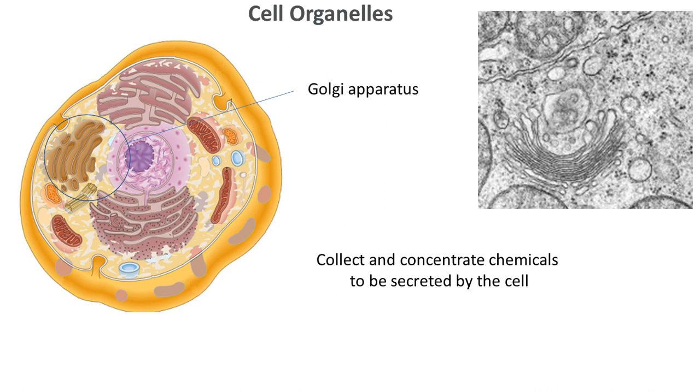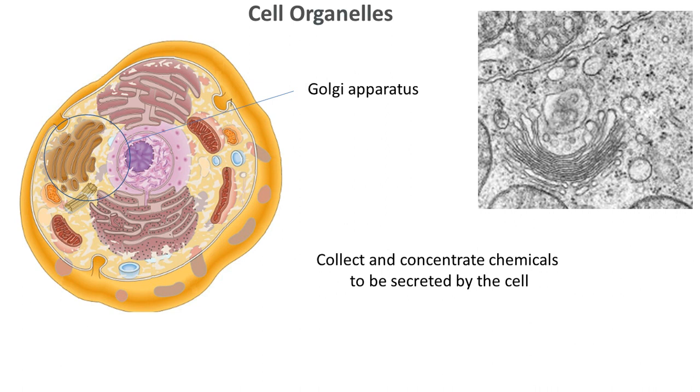So what is the job of Golgi apparatus? It collects and concentrates chemicals to be secreted by the cell. Let us say if you are taking nerve cells, let us say adrenergic nerve ending is there, where adrenaline is synthesized and released into the nerve junction. Then adrenaline after synthesis will be collected and concentrated and kept in a vesicle with the help of Golgi apparatus. So this is the way.